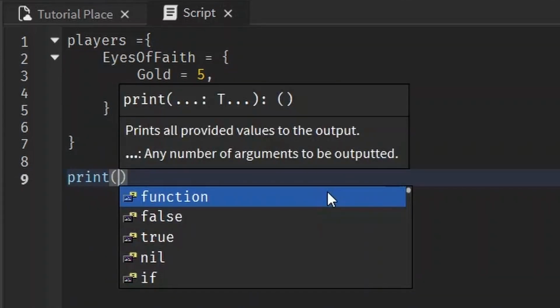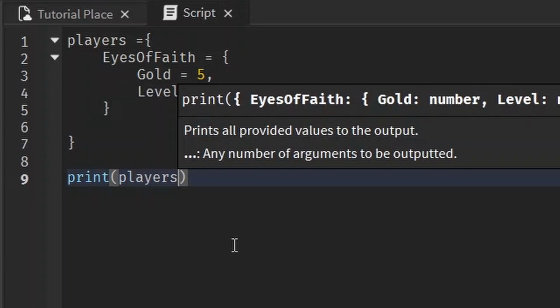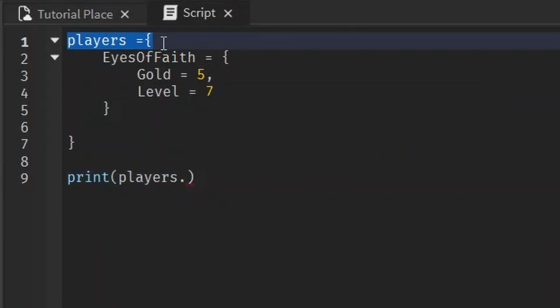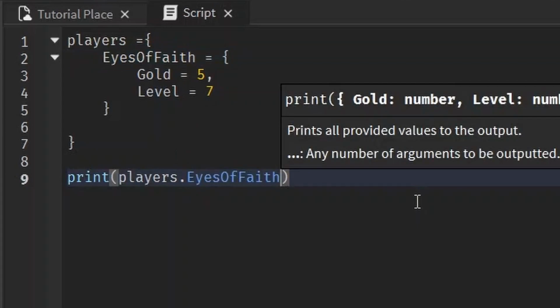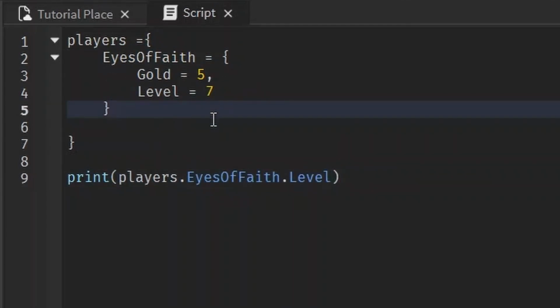So try to figure out if you can figure out how to print my level. Well, we have to go inside the players table. And then the player, we have to go to the next level, which is this table, eyes of faith. And if we wanted to print out the level value, we just hit level. So this is one way that dictionaries can be useful.